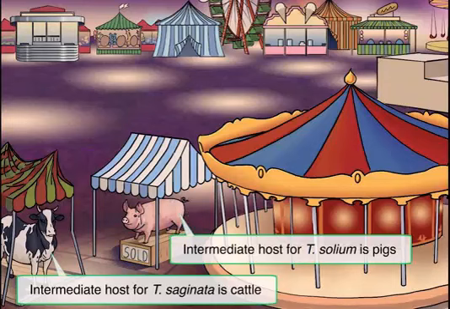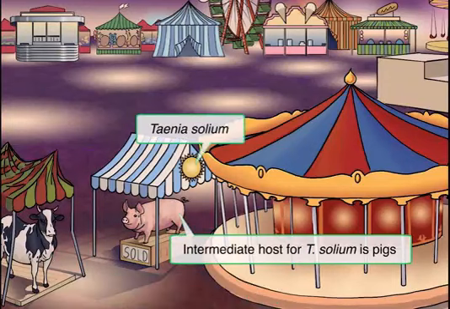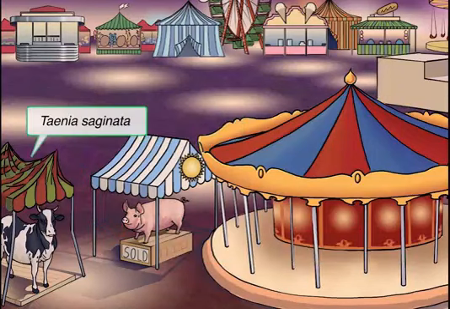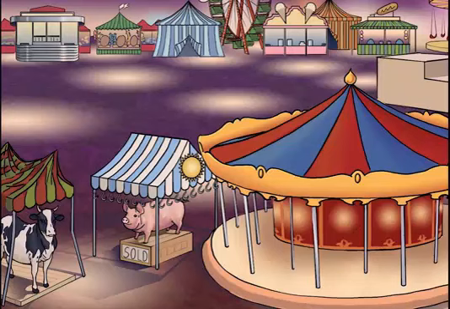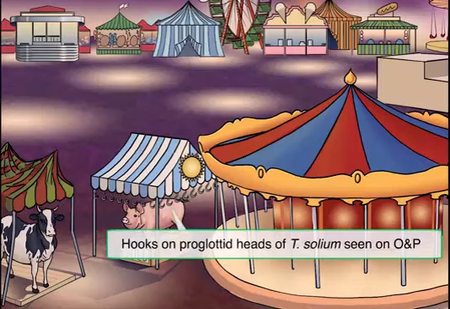So to keep these two straight, let's draw a sun on the pig's tent, as in sol for solium, and additionally we also have a sign that says sold. The cow's tent is sagging a little bit to remind you of saginata. There is another differentiation between these two species that we want you to recognize. We'll represent it by drawing some meat hooks surrounding the pig's tent. Notice there aren't any on the cow's tent?